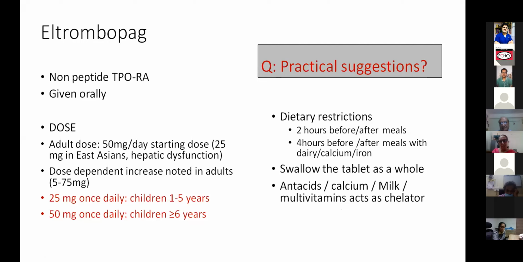Romiplostim, we have not had an opportunity to use in ITP, but we have used it in post bone marrow transplant thrombocytopenia, and we are finding good results. It's an injectable weekly drug, so it's a little cumbersome for patients, but otherwise it is also a very useful drug. It's less expensive. That's the beauty of it. This one, eltrombopag, is very expensive. This is my little experience that I have. Sir can elaborate further.